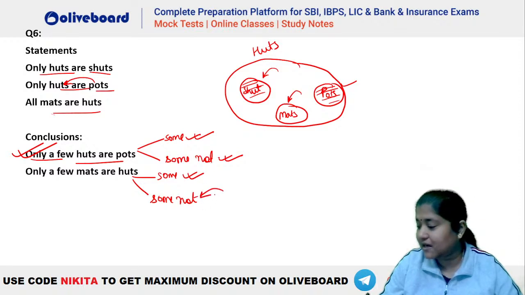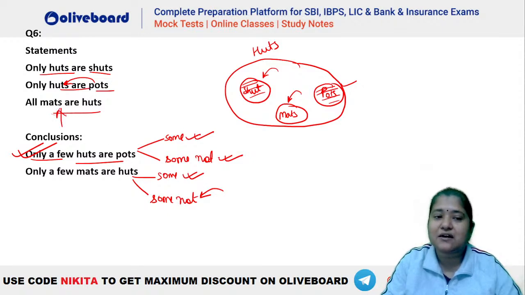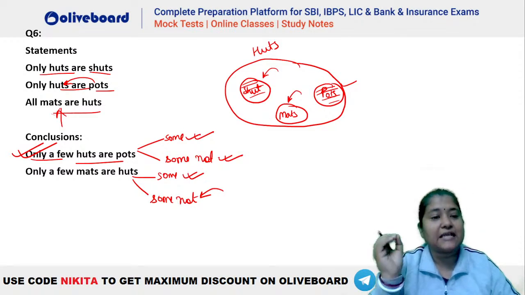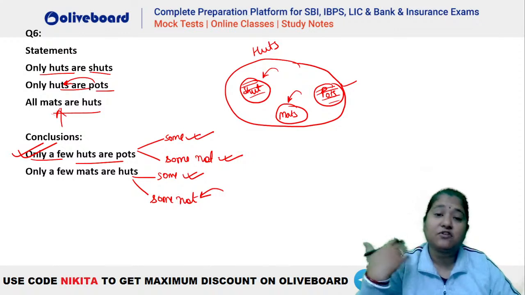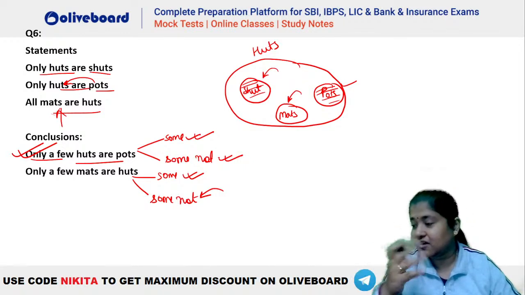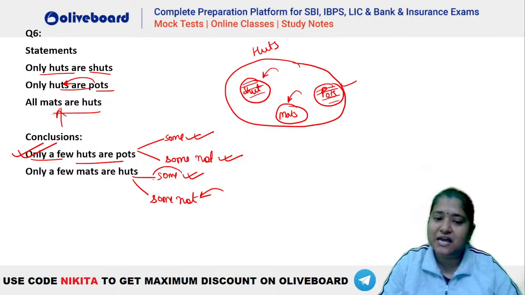क्या हमें ये मिलेगा? Are we getting this one, Shubhodeep? You can see we have all mats are hut. अब अगर all mats are hut है तो some mats are not hut कैसे हो सकता है? Because when we are saying that some mats are not hut, that means there has to be a definite portion of mat which should be outside hut, isn't it? So you can see here कि some तो मिल जाएगा, but some not नहीं मिलेगा, because we have all mats are hut. So if all mats are hut is true, some mats are not hut will be false, and that is why only a few will be wrong here.